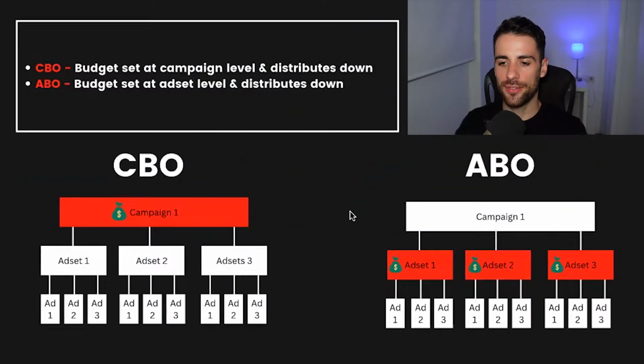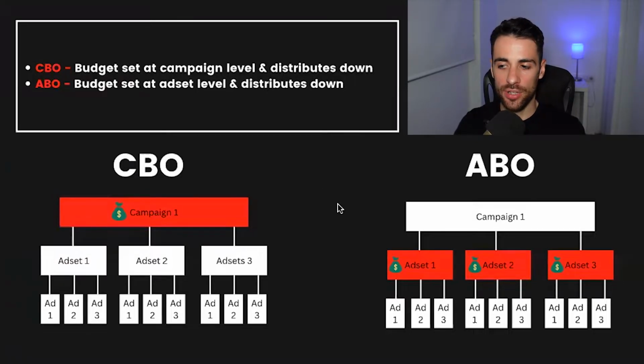So we see here that Facebook campaigns have a hierarchical structure of campaigns, ad sets, and ads. And the difference between a CBO campaign or an ABO campaign is essentially at what level in that structure you're setting the budget. So in a CBO campaign, you're setting the budget at the campaign level and allowing Facebook the freedom to automatically distribute that budget down amongst the ad sets, and then again automatically distribute it down amongst the ads within those ad sets.